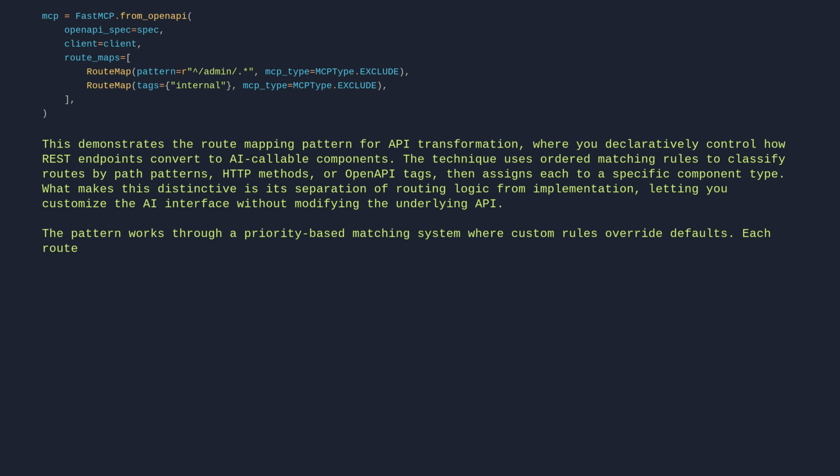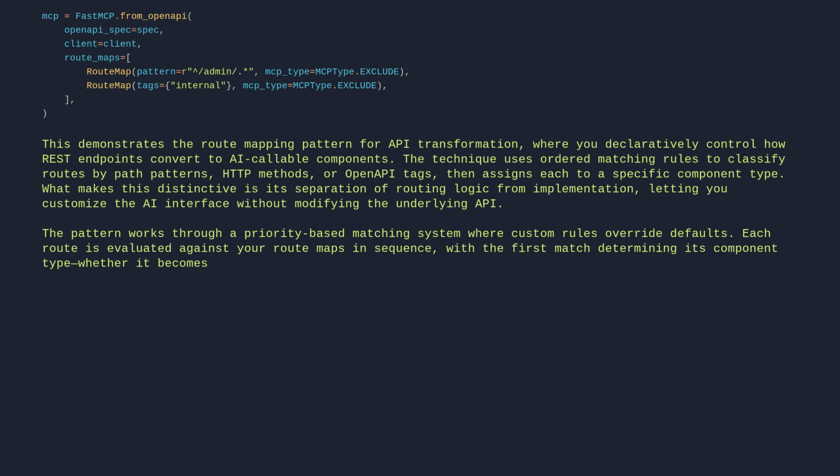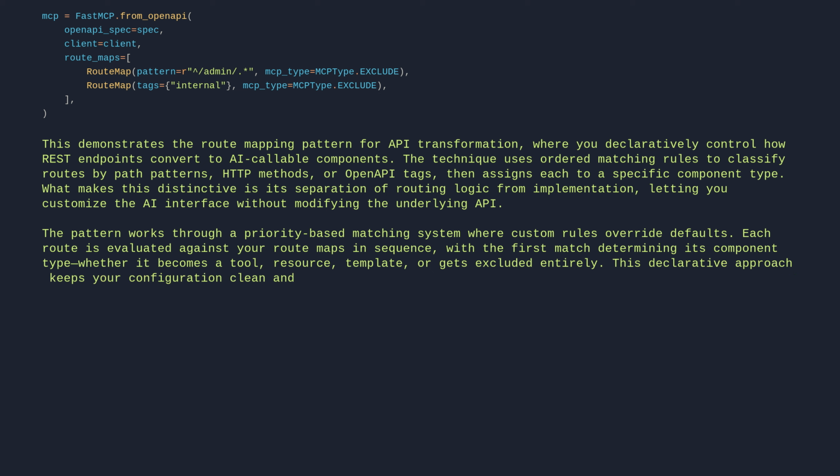Each route is evaluated against your route maps in sequence, with the first match determining its component type, whether it becomes a tool, resource, template, or gets excluded entirely. This declarative approach keeps your configuration clean and predictable, while still allowing fine-grained control over the AI interface shape.